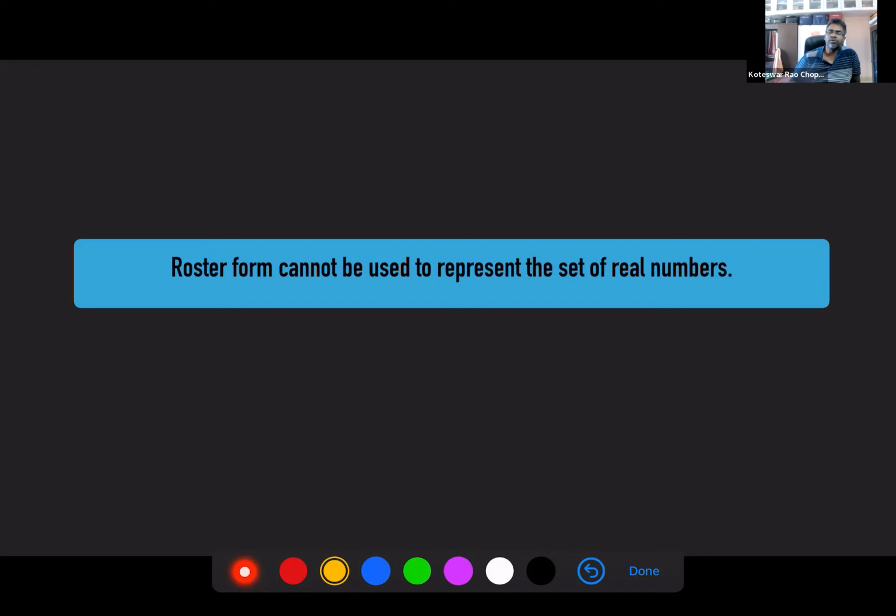Set builder form is okay because you are defining a property. But when you are using a roster form, you have to list the numbers. Suppose in a set builder form I say X belongs to real numbers, and X is between 1 and 5.